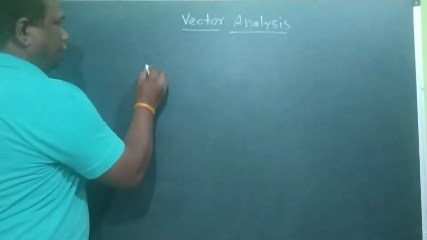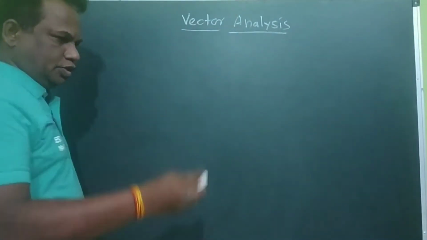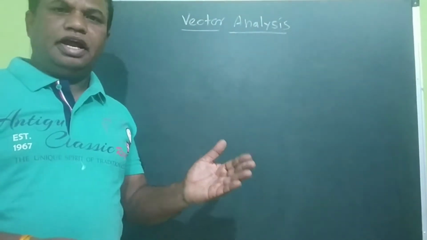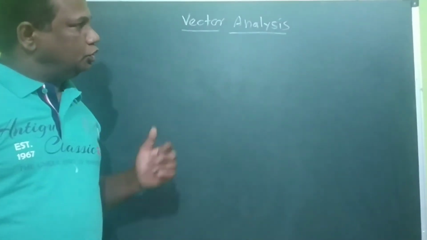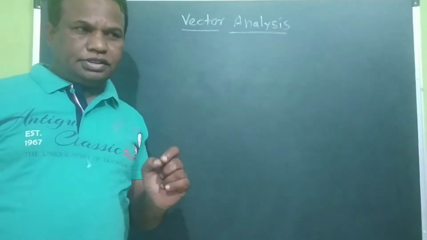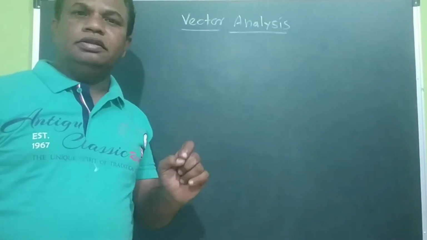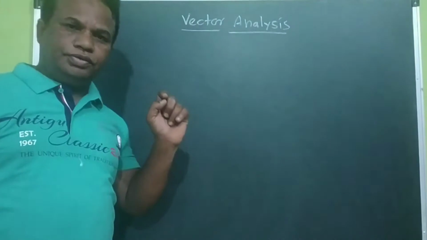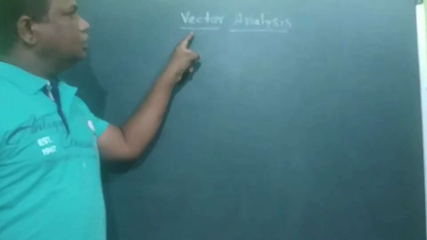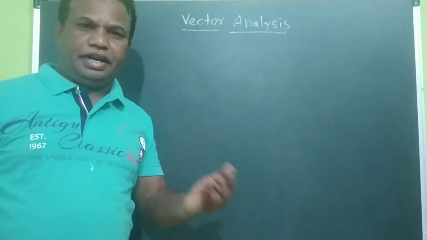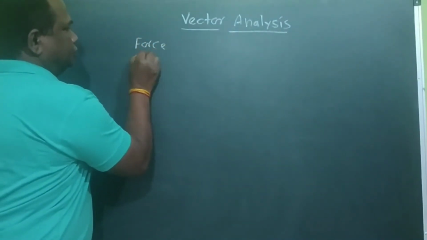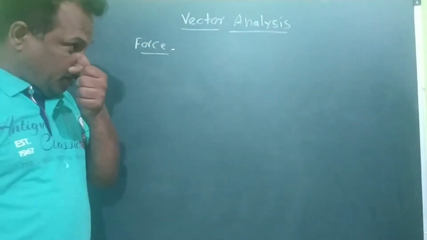So already we know that there are two types of physical quantities, that is scalar quantities and vector quantities. So you know that. The scalar quantities are those quantities which need only the magnitude, and the vector is the physical quantity which needs the magnitude as well as direction. Suppose that force is a vector. Force is a vector. Then what will happen? How can we measure the force?